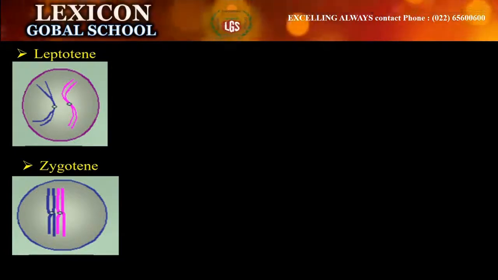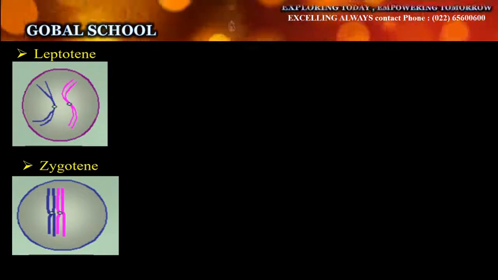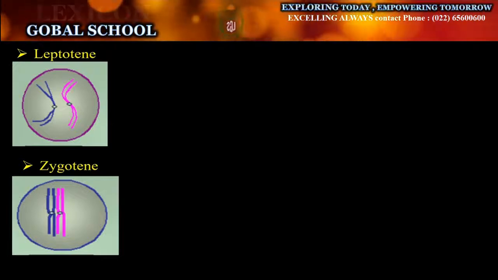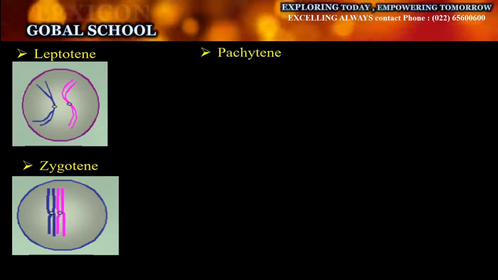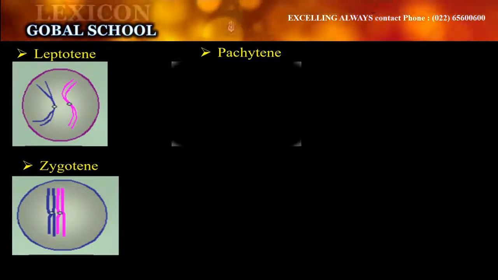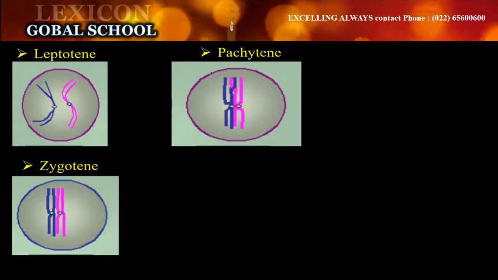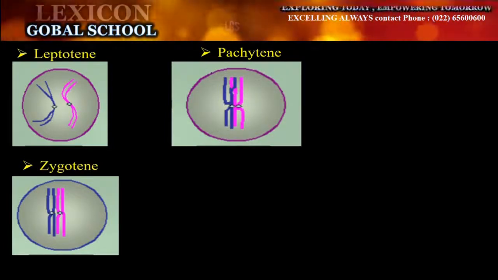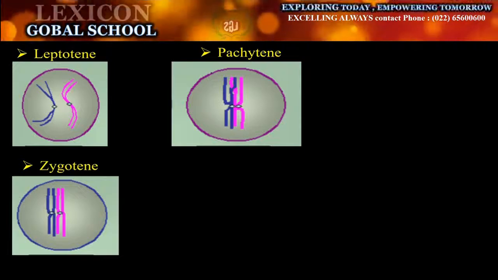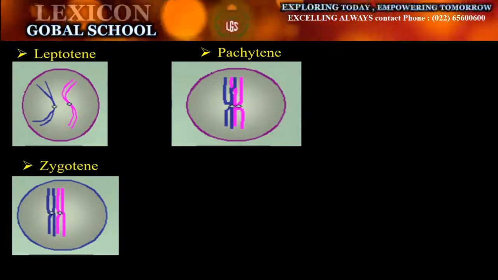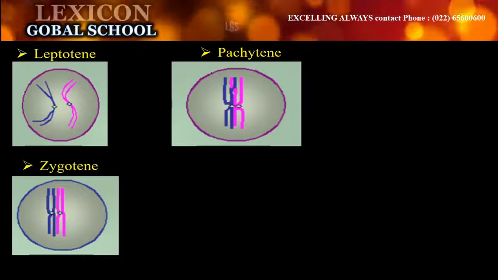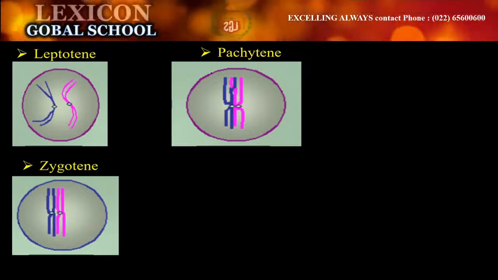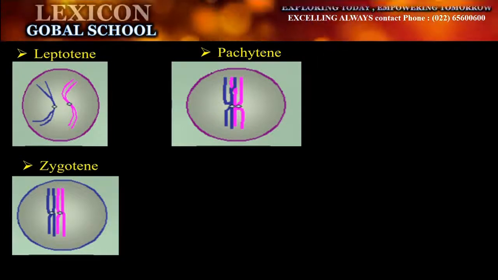The next stage, once they are standing close to one another in pairs, they move on to the next stage, that is pachytene. During the pachytene stage, crossing over of non-sister chromatids takes place. You can see they are crossing over each other. In the upper part, can you see the purple one and the pink one, they are crossing over each other. Chromatids of homologous chromosomes cross over.